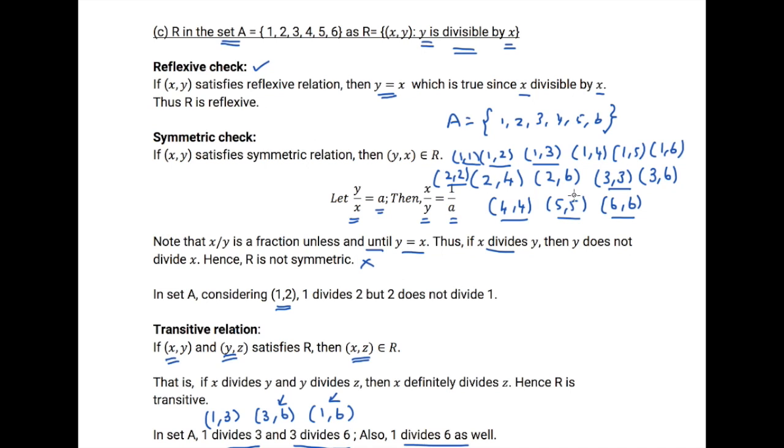Whether we have transitive, consider (1, 4) here. So this is x, this is y, and I have (4, 4), where this is y and this is z. So (1, 4) and (4, 4). If I have (1, 4) and (4, 4), I should have another subset with the first element of this and the second element of this, (1, 4), which is very much here. So this is transitive as well.